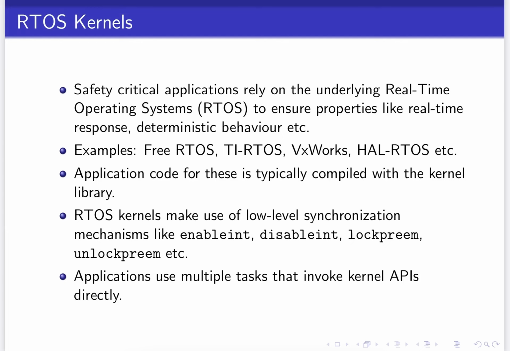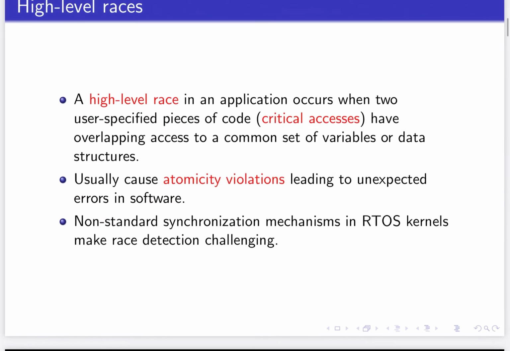RTOS kernels have several low-level synchronization mechanisms like enabling and disabling interrupts, locking and unlocking, preemption by other tasks, and so on. Applications that use multiple tasks invoke one or more of these kernel APIs directly, and it's challenging to analyze these kinds of applications. We'll now see what a notion of a high-level race is.